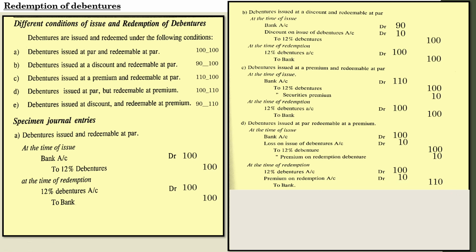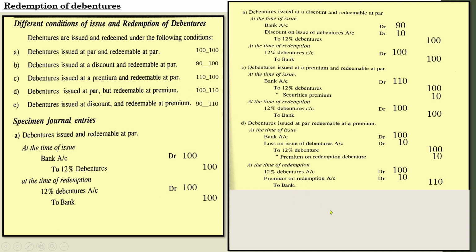In some cases, or in some syllabus and some texts, you may see that this entry is split into two. That is like this: 12% debentures account 100, premium on redemption 10, to debenture holders 110, and after that another entry: debenture holders account debit to bank 110. So instead of writing two entries, you can write one combined entry. By removing the debenture holders, you can directly make the payment via bank. So this is the entry you have to pass when debentures are issued at par but redeemable at premium.